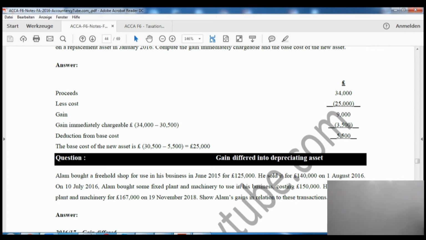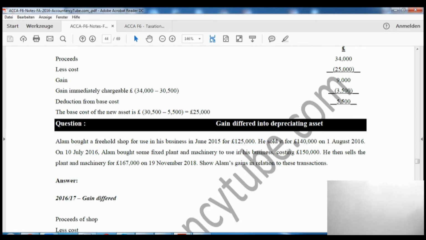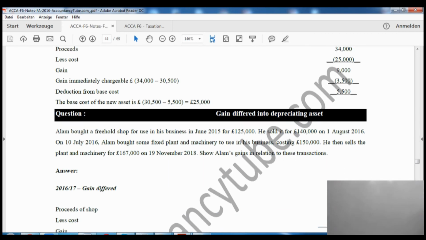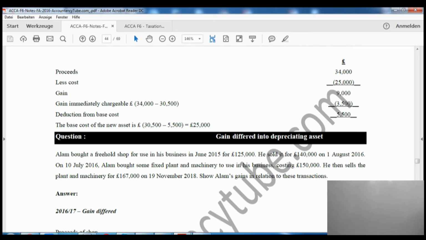And in the new asset's cost, this rollover relief, this held over relief, will reduce the new asset's cost. All right. So as you can see, just beneath that, the base cost of the new asset is going to be 30,500 less 5,500, which is £25,000.